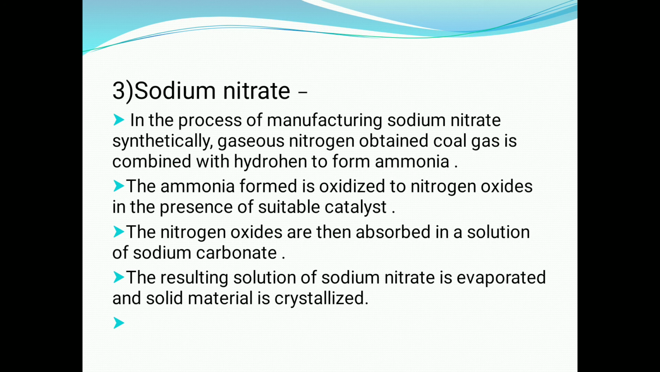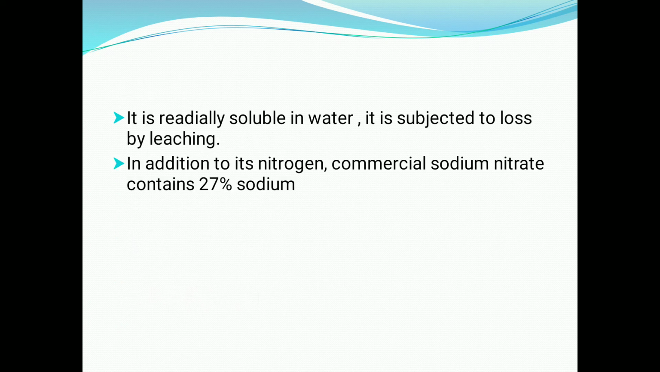Then sodium nitrate. In the process of manufacturing sodium nitrate synthetically, gaseous nitrogen obtained from coal gas is combined with hydrogen to form ammonia. Then the ammonia is oxidized to nitrogen oxides in the presence of a suitable catalyst. The nitrogen oxides are then absorbed in a solution of sodium carbonate. The resulting solution of sodium nitrate is evaporated and the solid material is crystallized. It is readily soluble in water and is subject to loss by leaching. In addition to its nitrogen, commercial sodium nitrate contains 27% sodium.